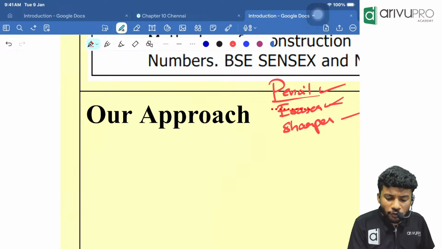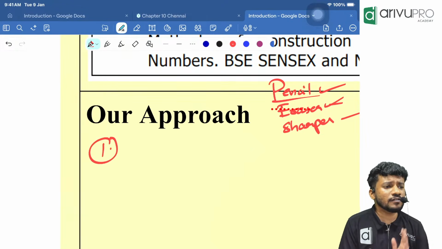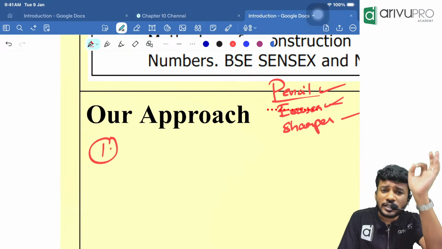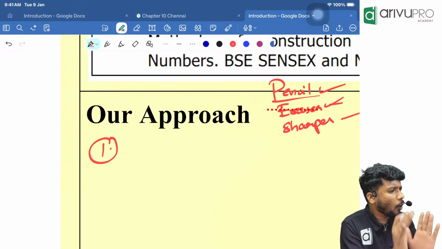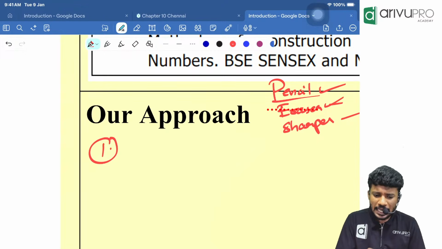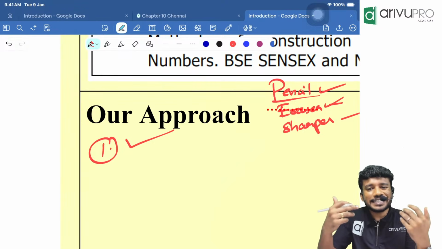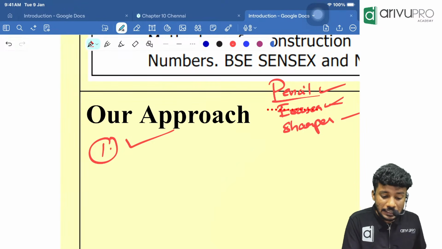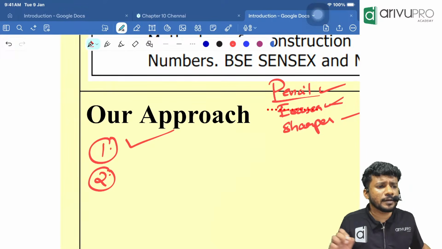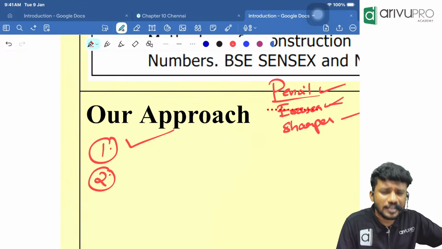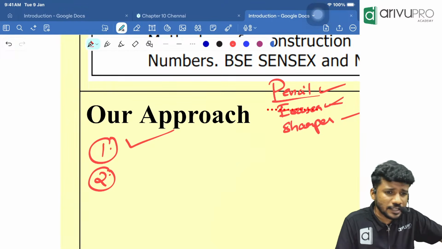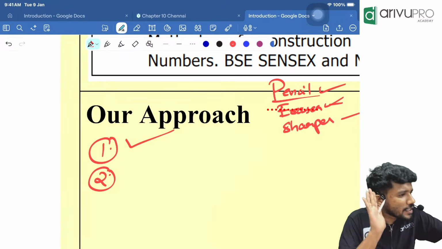Then our approach is we will be subdividing questions into different types. All different types of questions will be there, and we will solve all the types of questions within the class itself. Very rarely homework can be there. Other than that, we will be doing it throughout in the class itself.